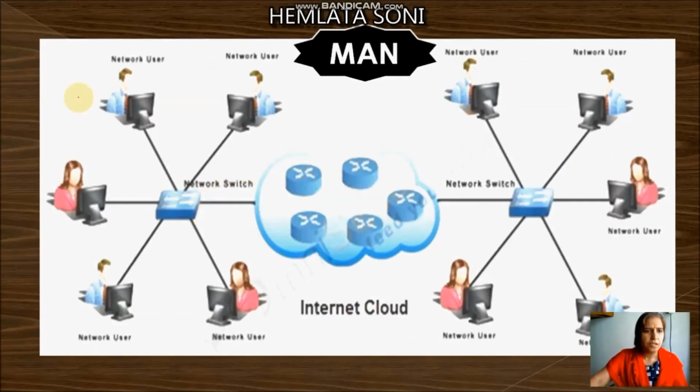Metropolitan area network, LAN 1 and LAN 2. When more than one LANs are connected to each other, this may be assumed as a metropolitan area network, and these are connected through cloud or internet. Through internet you can connect these various LANs to form metropolitan area network. Suppose this is a building 1 and this is a building 2. So both are connected to each other for sharing the resources.